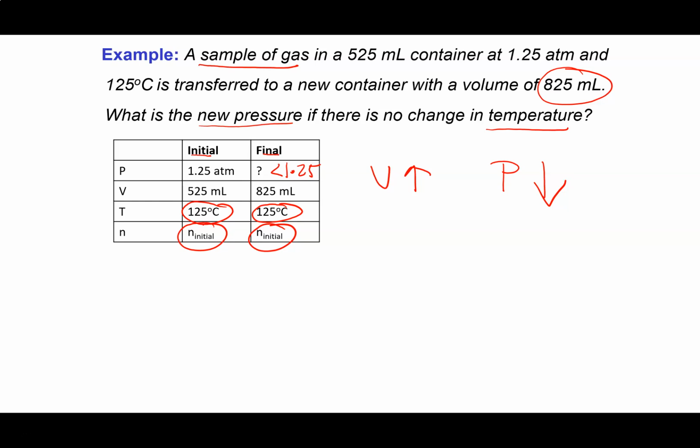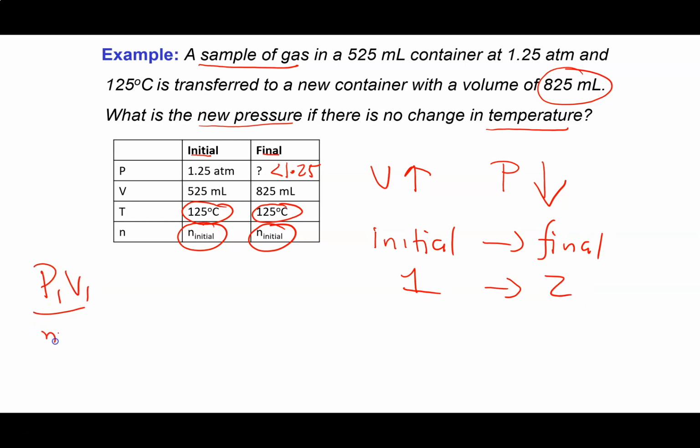Now, this is a problem where we're going from some initial state to some final state, or state 1 to state 2. So we're going to do P1V1 over n1T1 equals P2V2 over n2T2. The first thing we want to do is cancel out the things that don't change.